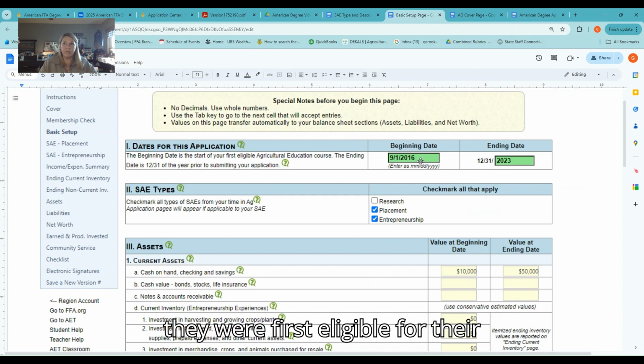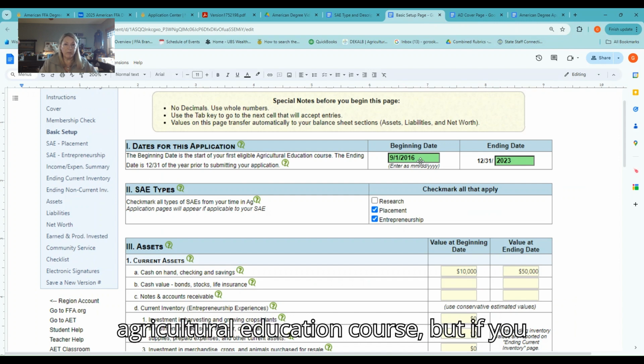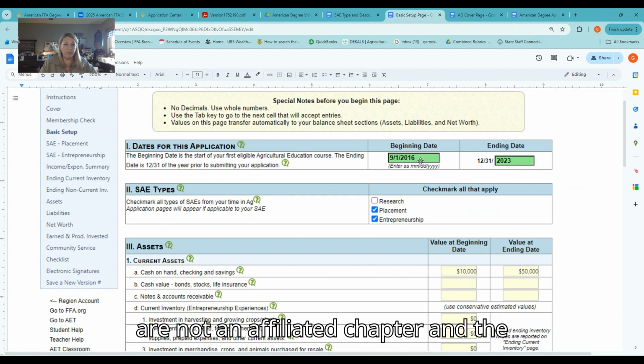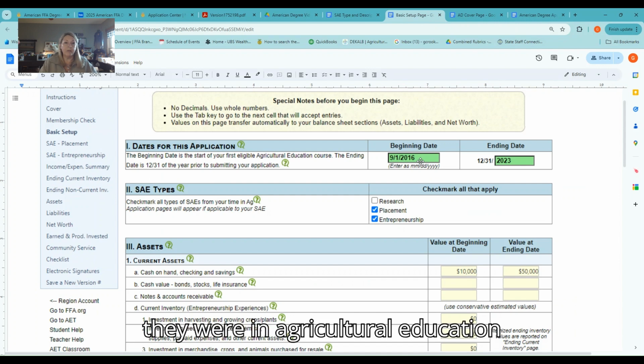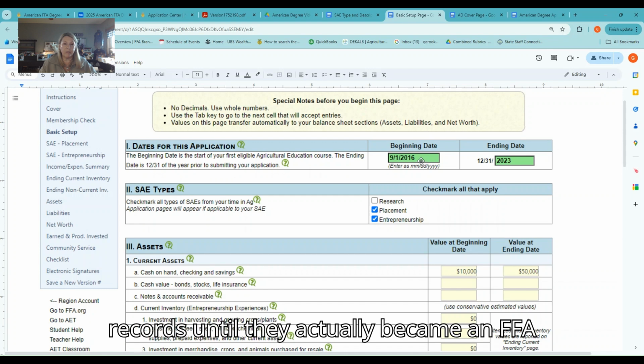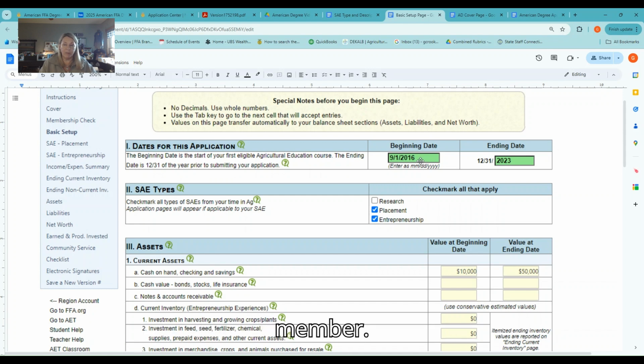It says when they were first eligible for their agricultural education course, but if you are not an affiliated chapter and the member didn't join FFA the first year they were in agricultural education class, then they cannot start their records until they actually became an FFA member.